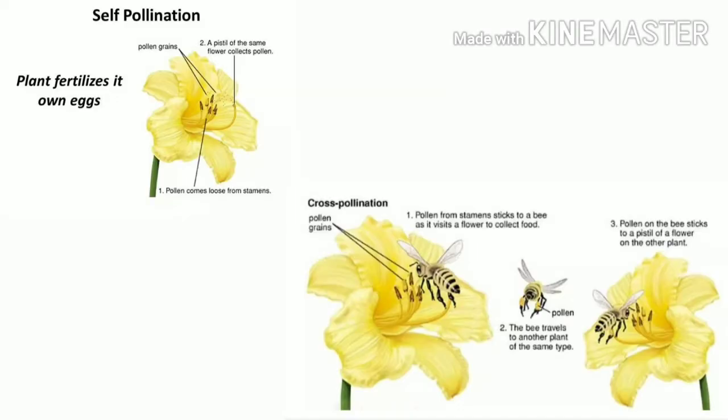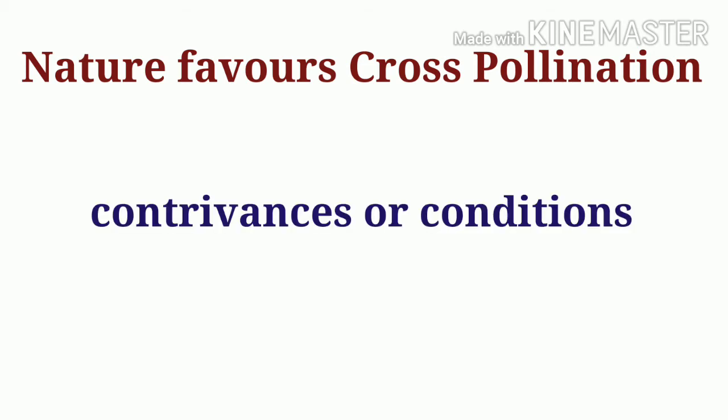In the previous class, we discussed the kinds of pollination. The two kinds of pollination are self-pollination and cross-pollination. Cross-pollination has certain advantages over self-pollination, like the offspring produced are healthier, and seeds produced are abundant and viable, and thus nature also favors cross-pollination. The vast majority of flowering plants are cross-pollinated, and let us see some of the various devices or contrivances, or the conditions, which favor cross-pollination.